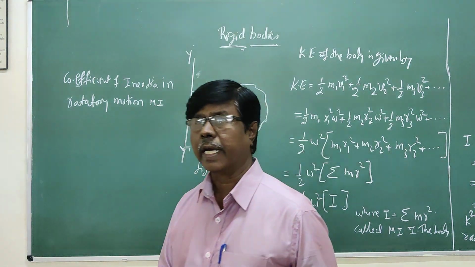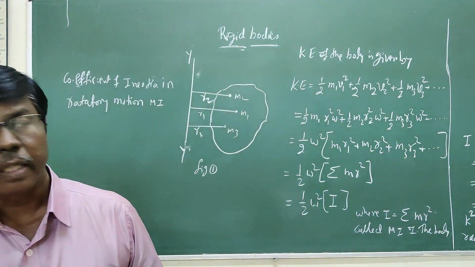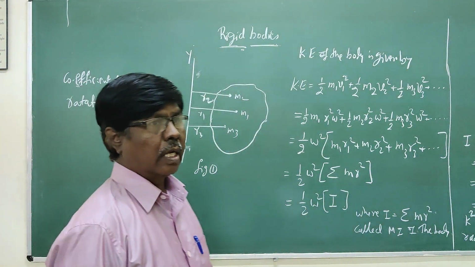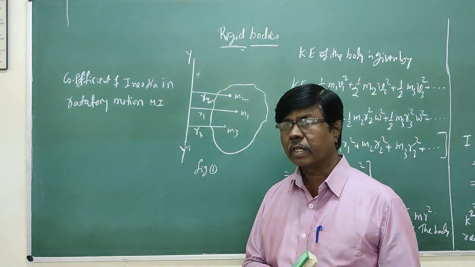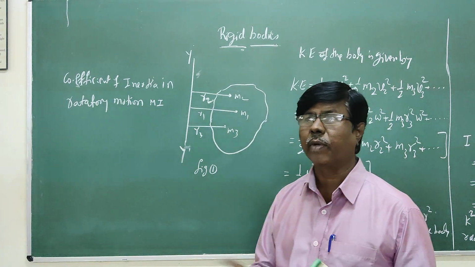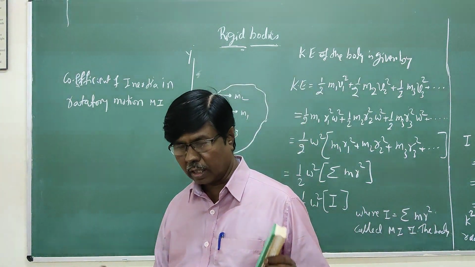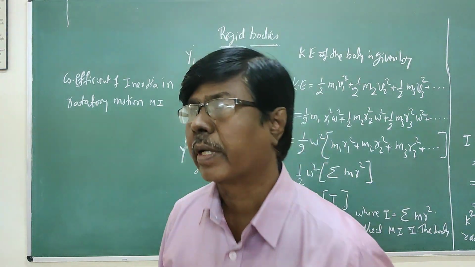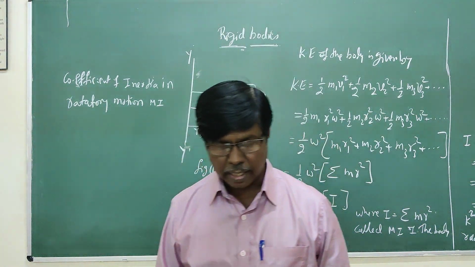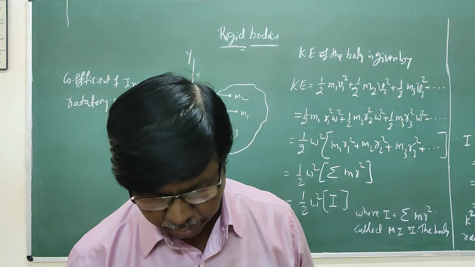That we call a rigid body. It means if you apply a force to the body, the shape or size of the body will not change. All the particles in the body will remain in contact. So that we call a rigid body.